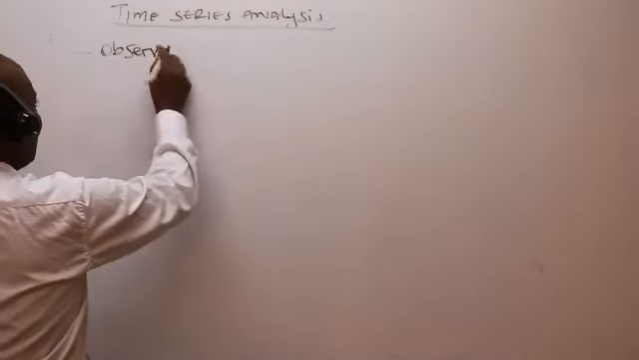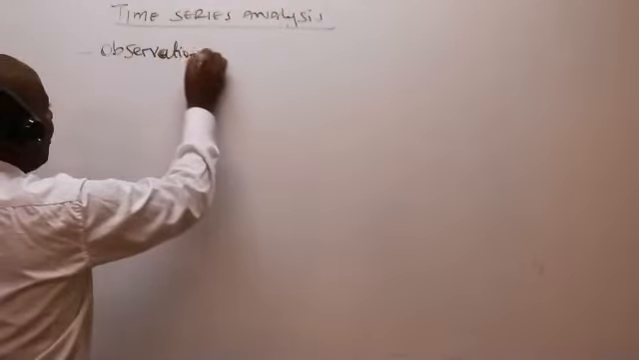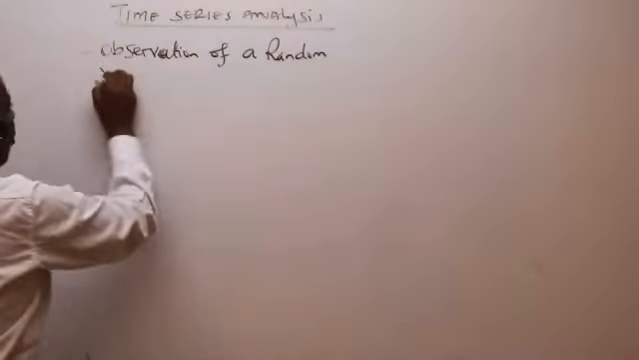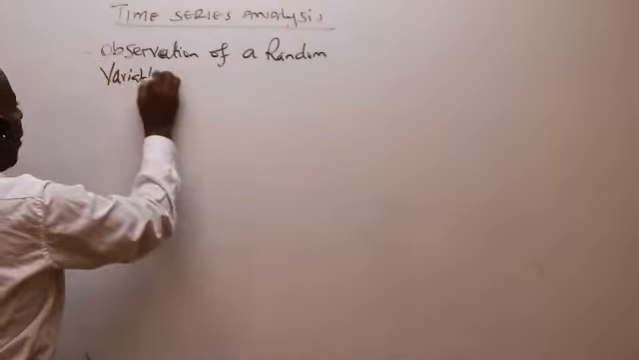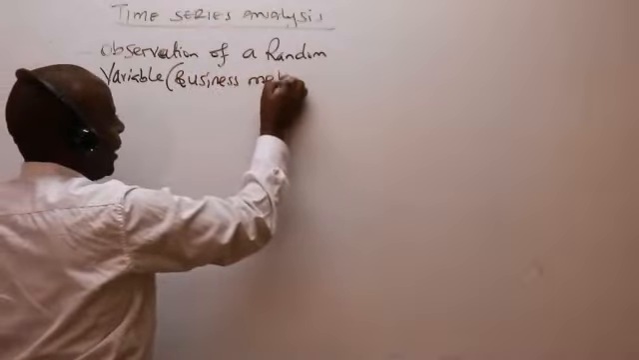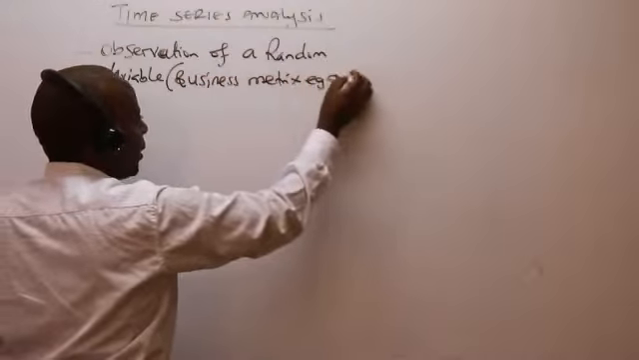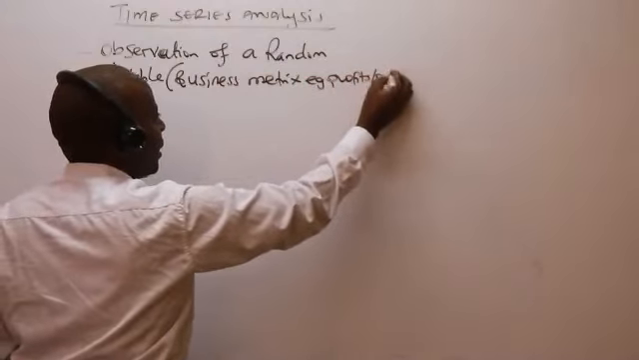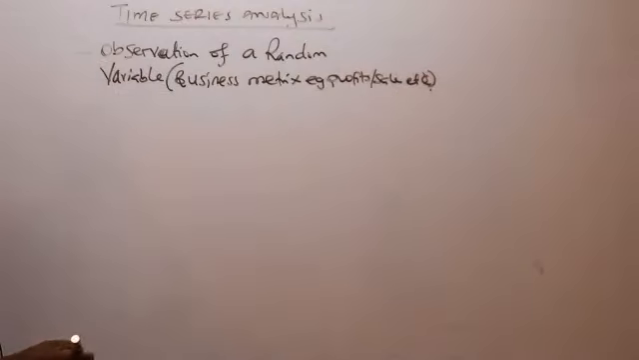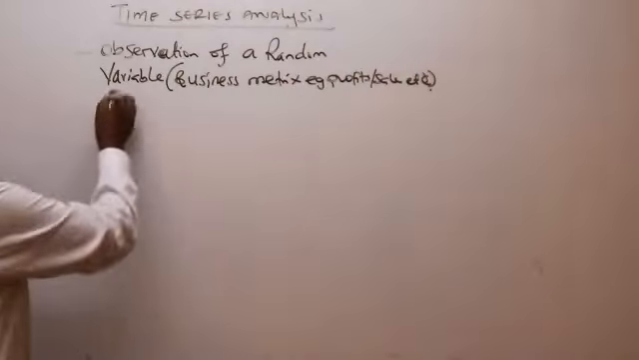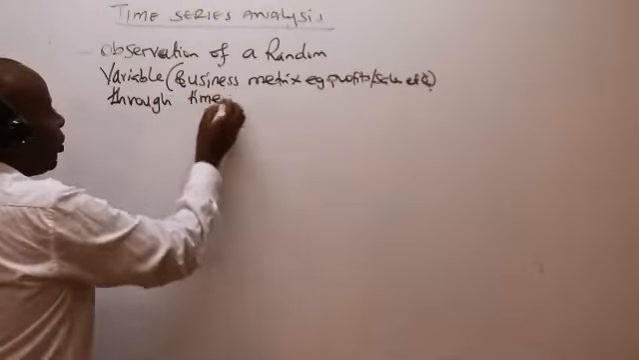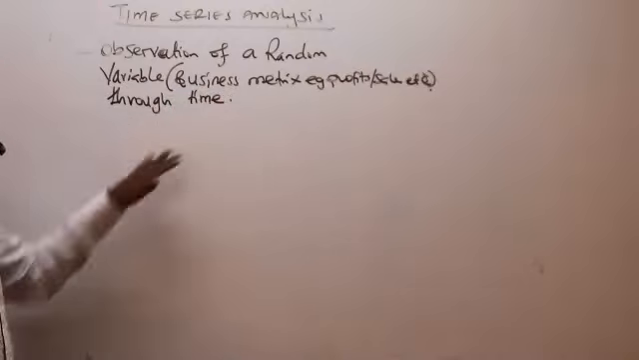This is an observation of a random variable. This could be a business metric, e.g. profits, e.g. sales, etc. So it is an observation of a random variable through time. That is what we call a time series.